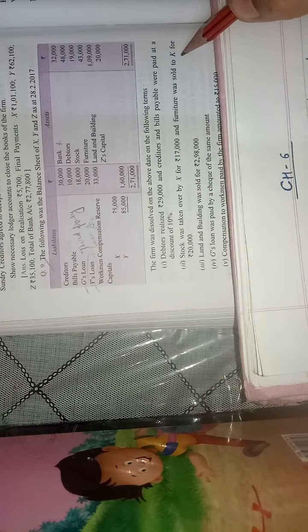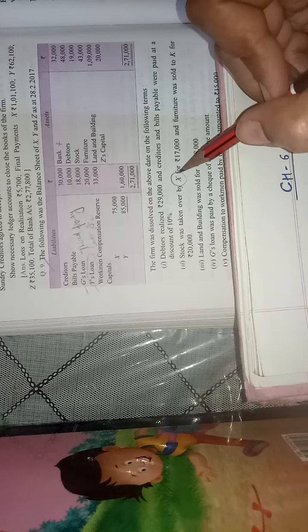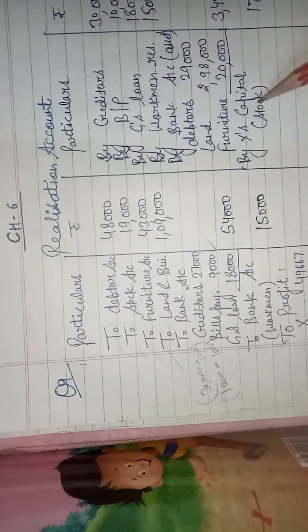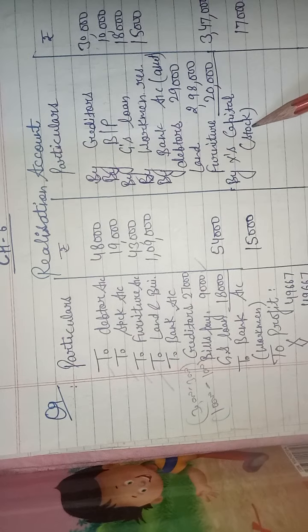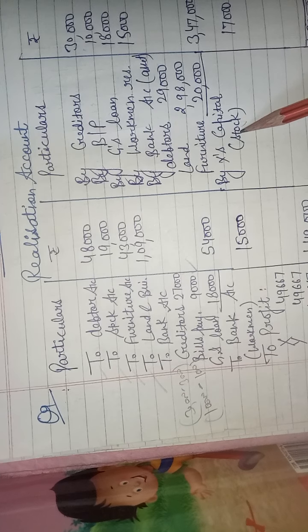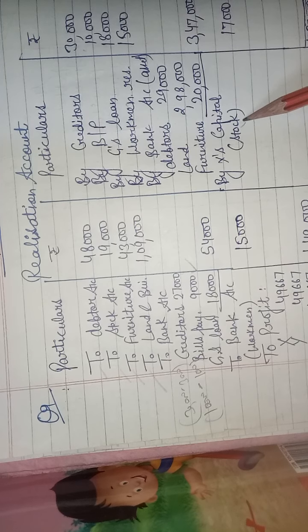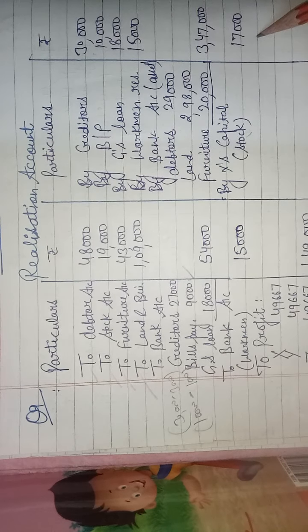Then next, stock was taken over by X and furniture was sold to K. Who is X? X is our partner, and stock is taken over by X at 17,000. So for asset taken, we will write on the credit side of realization account by X capital, stock taken by X at rupees 17,000.